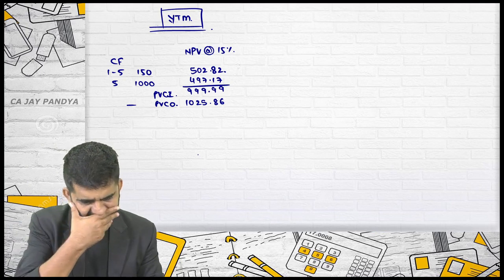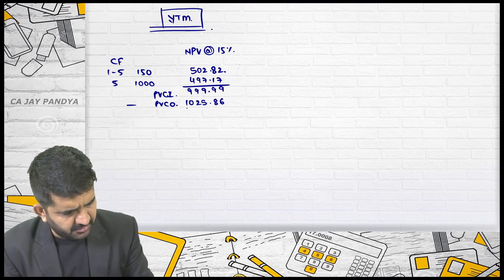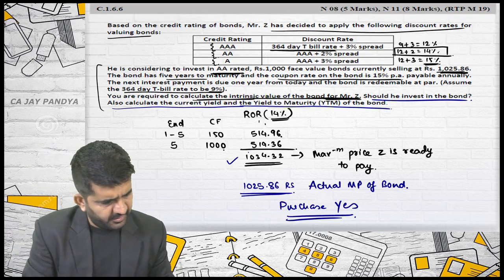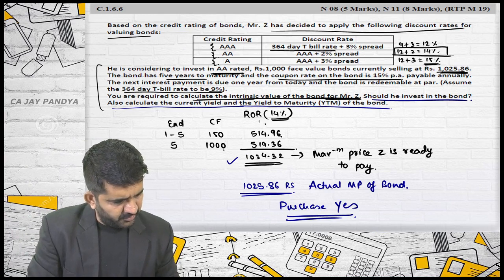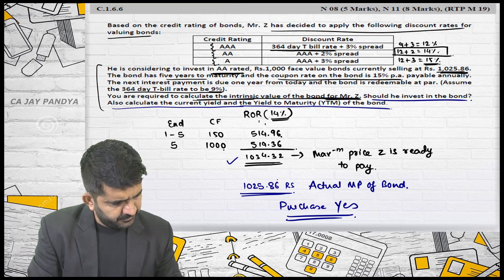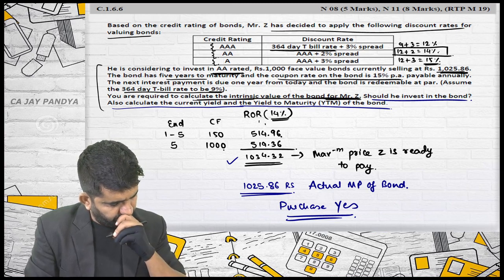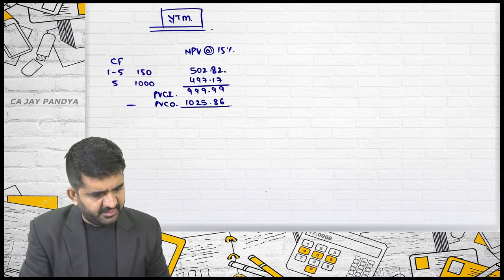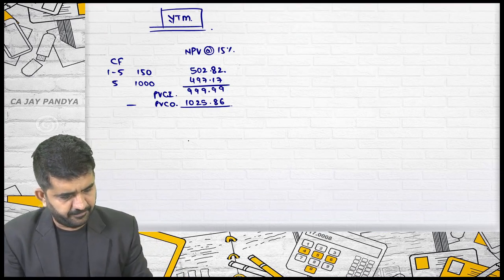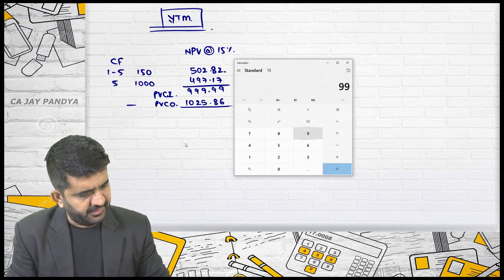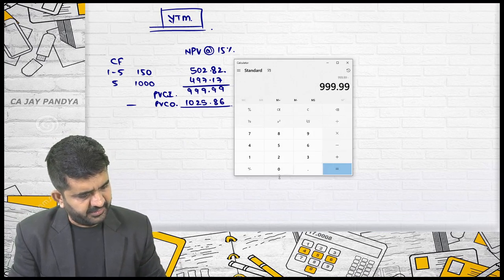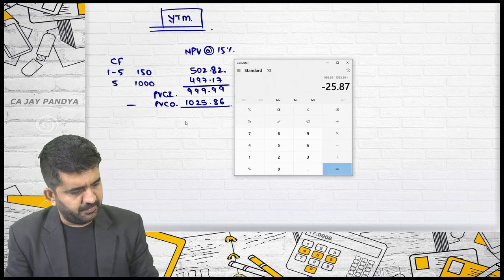1025.86. So it is coming negative. At 14 you are earning more than 14%. Yes, and you are earning less than 15%. Is it alright? 999.99 minus 1025.86. It is minus 25.87.